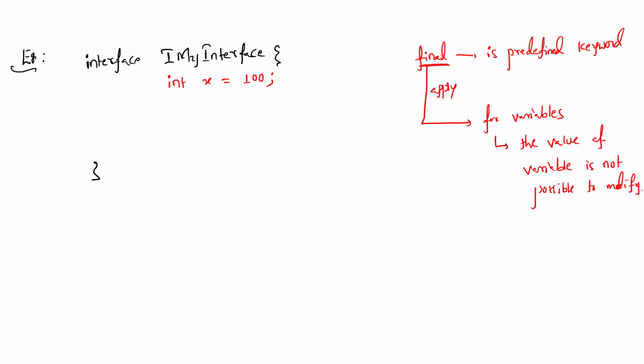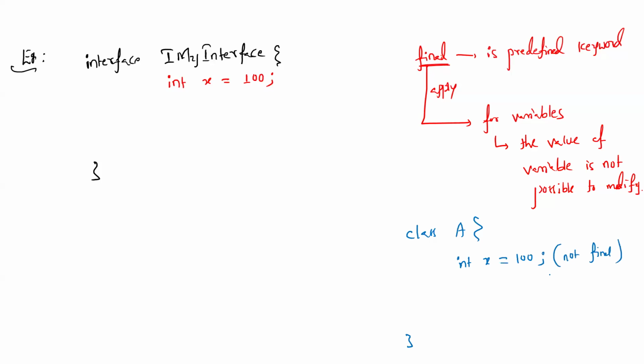So this is one variable. Is it a final variable? Is this a final variable or not? Not a final variable. For example, if you take a class A, and inside this class I take int x equals 100, then is it final? No. So this is not a final variable.